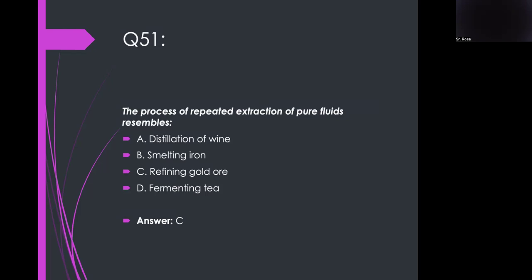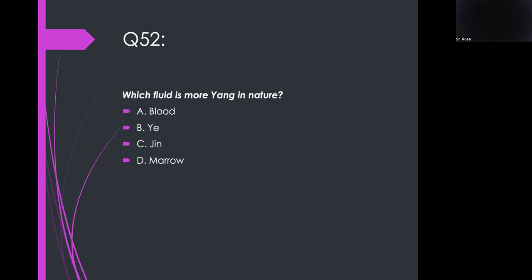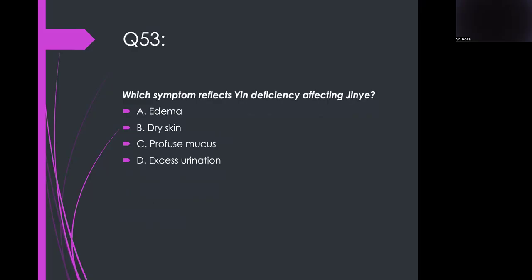Yes, refining gold ore. Which fluid is more yang in nature? The Jin. Yes, kasi maliit, payat, no? Which symptom reflects yin deficiency affecting Jin Ye?